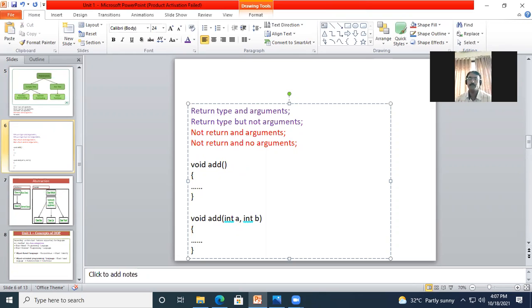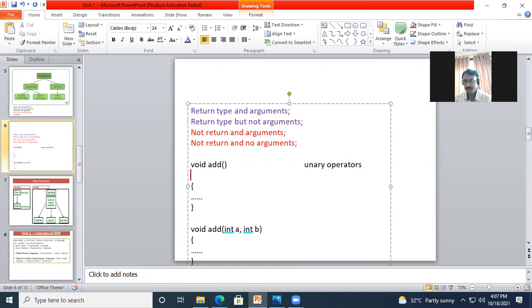Yes, does anyone know? See, we have learned this in C programming. Unary operators, and we have one more, binary operators. Okay, these are the two different types of operators, unary and binary.